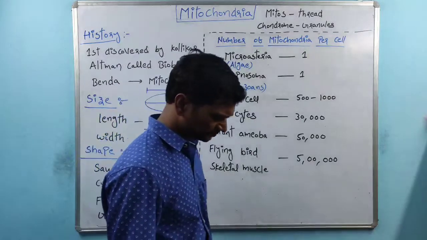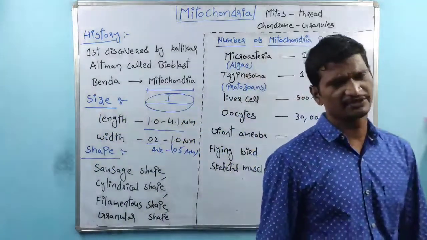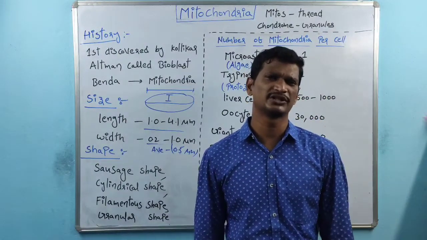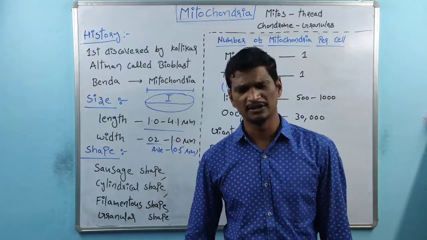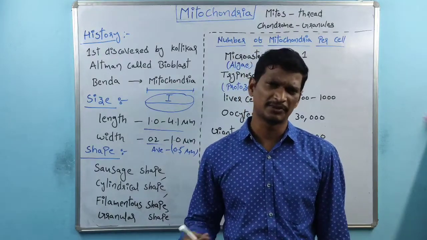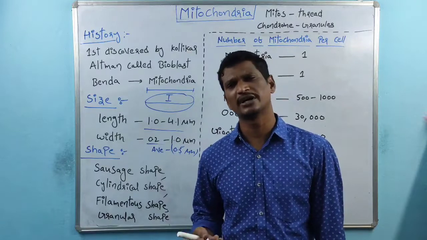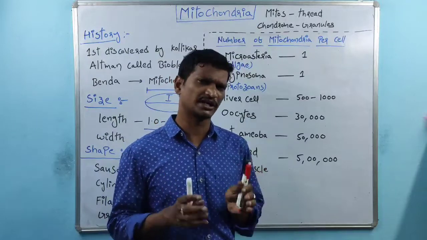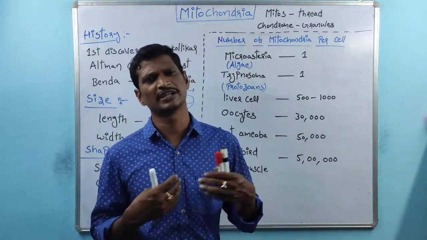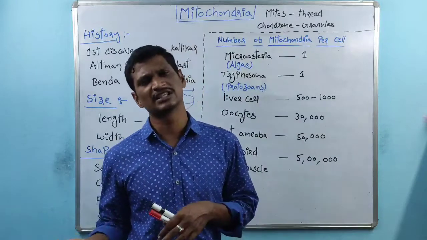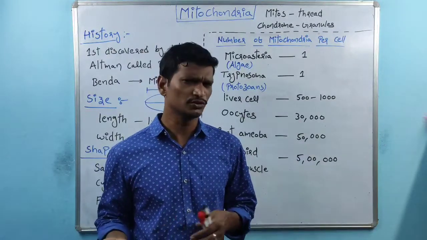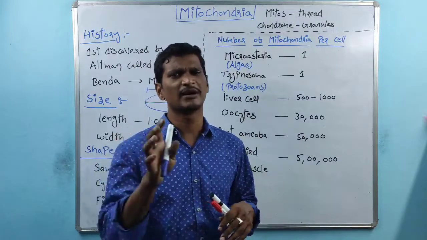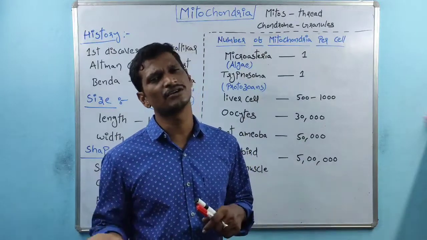And coming to the next one, different species contain mitochondria. I said eukaryotic cells contain the mitochondria, but based on the type of the cell, the number of mitochondria is altered. Within an organism, for suppose the human body, liver cells contain a particular number of mitochondria, skin cells contain a particular number of mitochondria. So within an organism also, based on the type of the tissue and cells, the number of mitochondria per cell is altered.